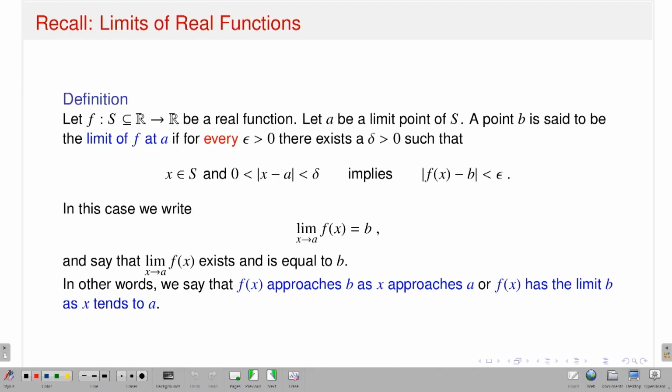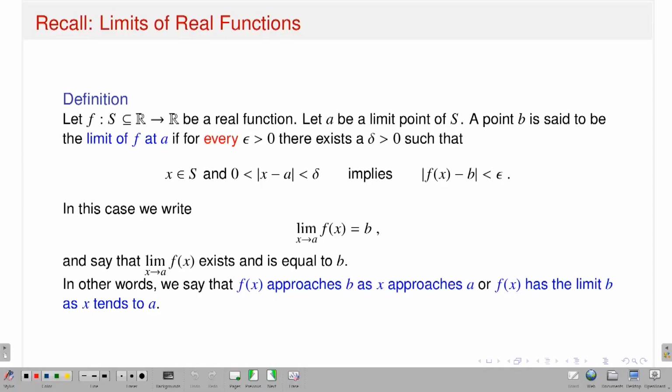Okay, so now I want to talk about the concept of limit for several variable functions. Before that, let me just recall the concept of limit in the context of real valued functions of a real variable. That's just a recall. So, limits of real functions. If I have a function small f from a subset S of R to R, a real function, and A is a limit point of S, then I will say that a point B is said to be a limit of f at A, which I denote like that.